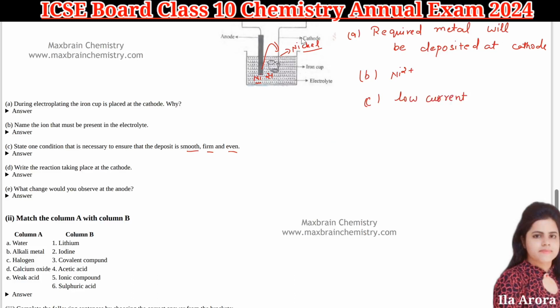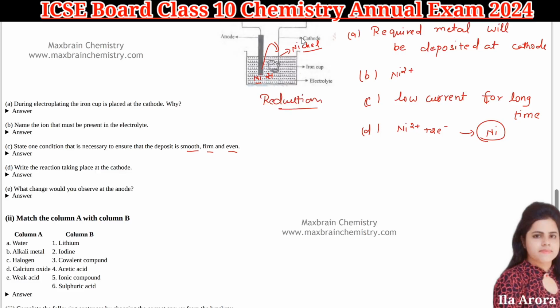Low current for a long time. That is the condition. B. Write the reaction taking place at the cathode. So at the cathode, what is happening here? Your nickel ion will gain electrons and be converted into nickel metal. So at the cathode, reduction is taking place.